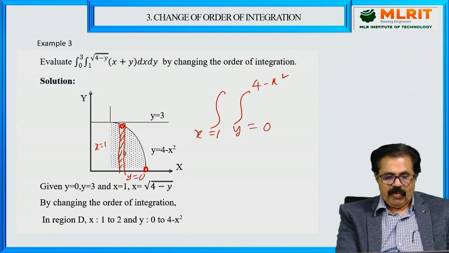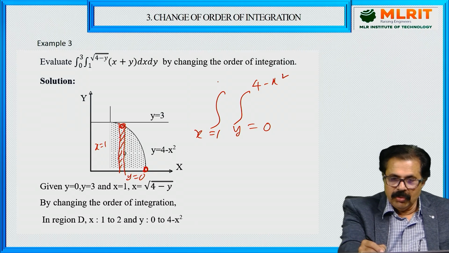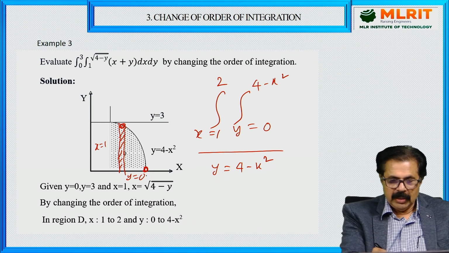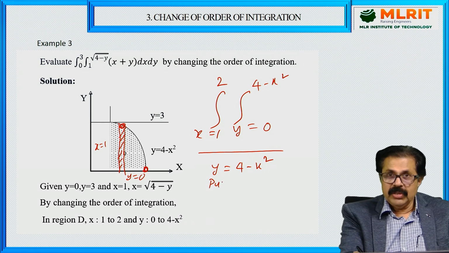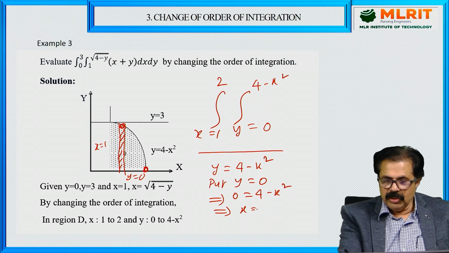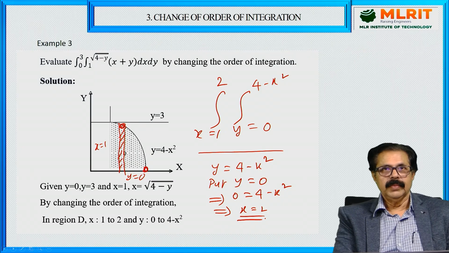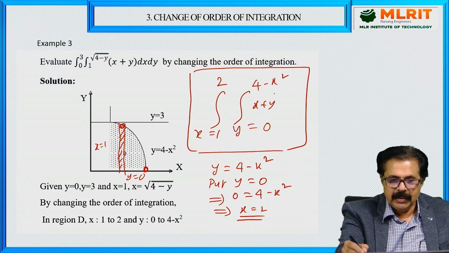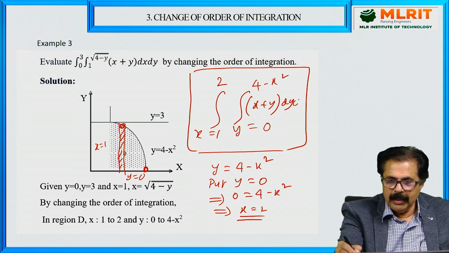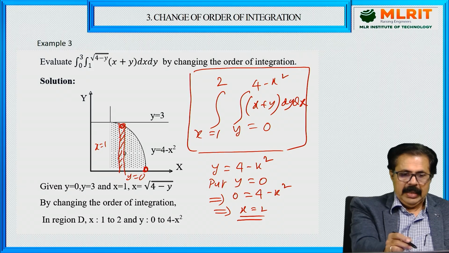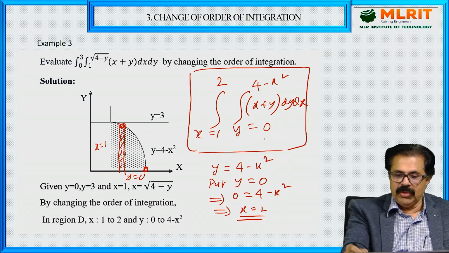If you put y equal to 0, x will be equal to 2. See carefully. Y is equal to 4 minus x square. Now put y equal to 0. So 0 is equal to 4 minus x square and x is equal to 2, the positive root. So these are the limits now. And of course inside whatever it is there, x plus y, dy dx. Now I hope you understood this. So the inside x has been converted into inside y.